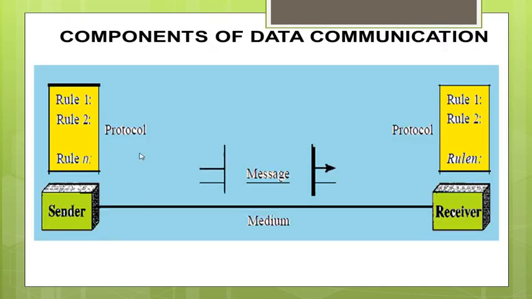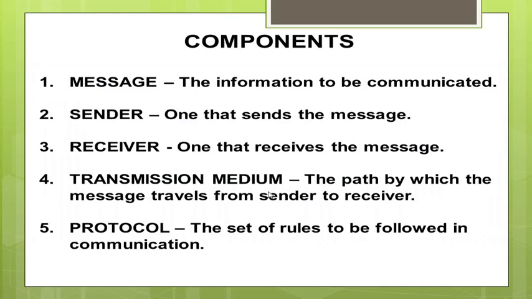We'll see the components of data communication. We have 5 components of data communication. The first one is the message, the second is the sender, then the receiver, the transmitting medium, and the protocol. The message is the information which is to be communicated. Examples of messages are text messages, messages sent by using numbers, messages sent as images, and messages sent in the form of audio and video.